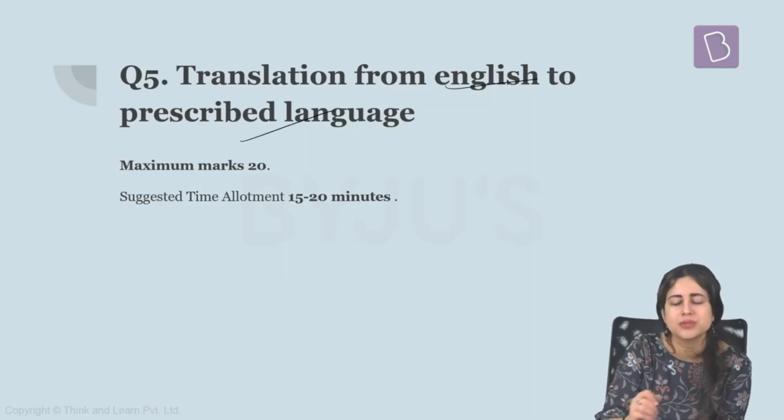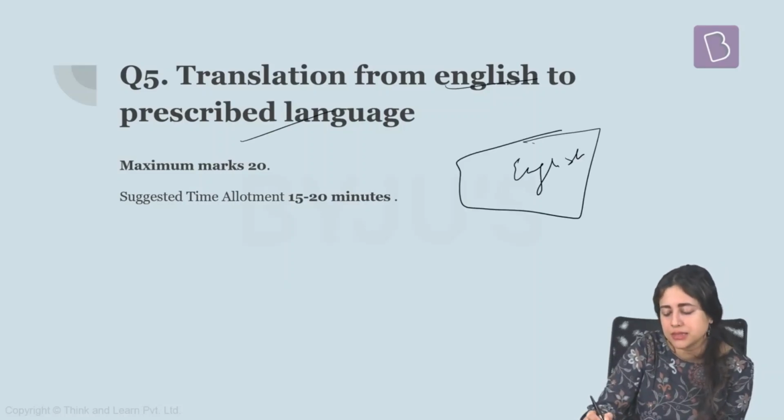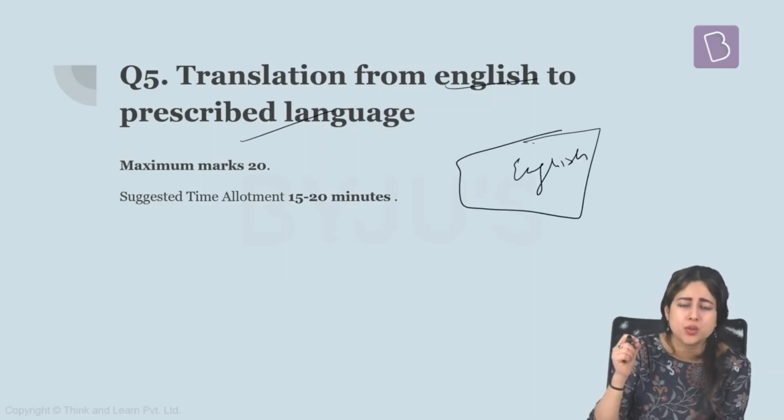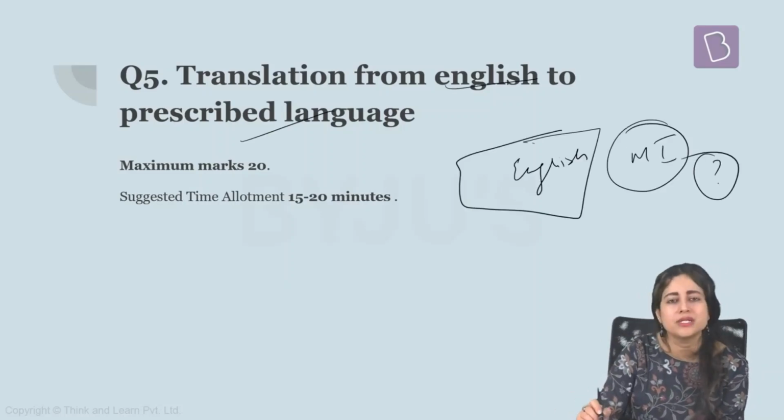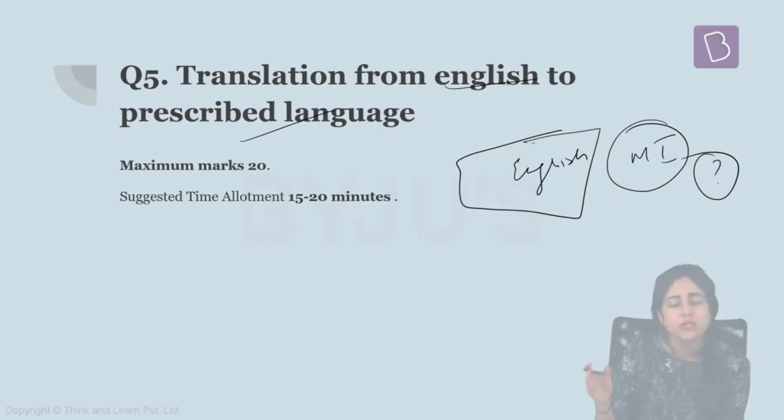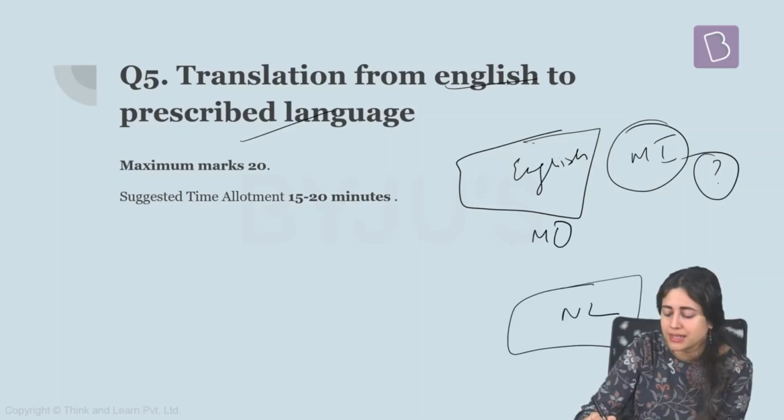Something similar goes for translating from English to the prescribed language. Here you will read the paragraph that is given to you in English first. Read it thoroughly. Read it completely from top to bottom. Once you are convinced with the main idea, what the passage is talking about, once you are convinced with the information that is provided here, you have understood it, only then proceed to translate this into the native language. But make sure the main idea is not lost in between.